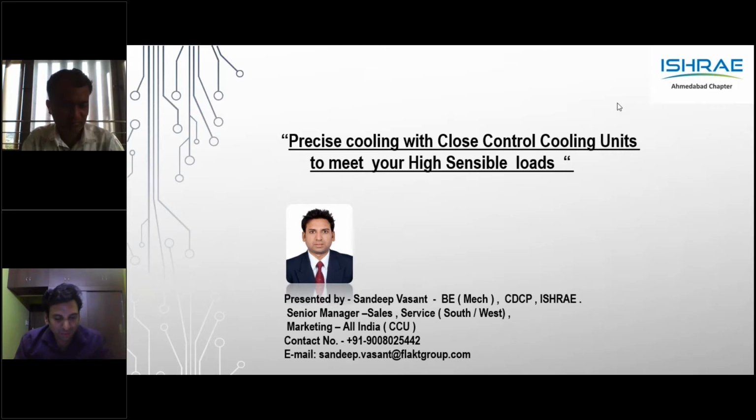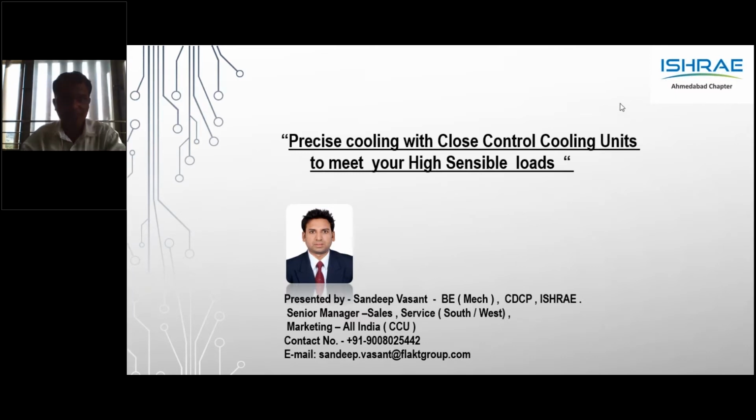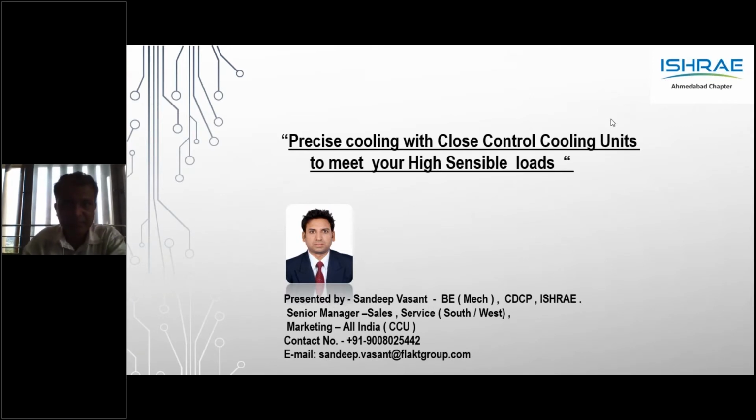So, various terminology: computer room air conditioning, as I said, primarily the concept started in cooling the computer room. Precision air conditioning, this is what most of the time we refer to. It is the same thing. High sensible unit, perimeter cooling, because it is the bottom throw, in a data center you will have a false floor. It's also called high performance air conditioning unit because you have a lot of components which actually give a high performance on the unit.